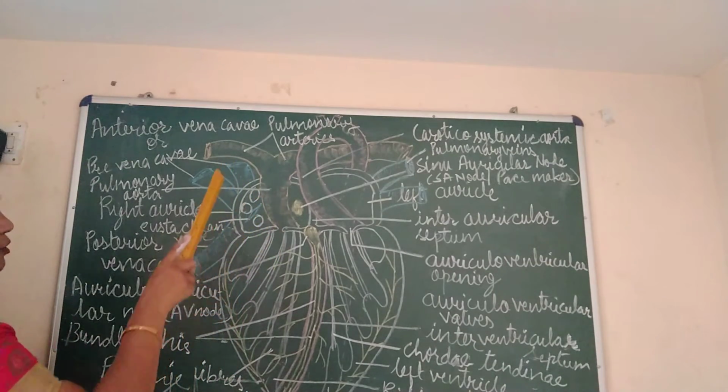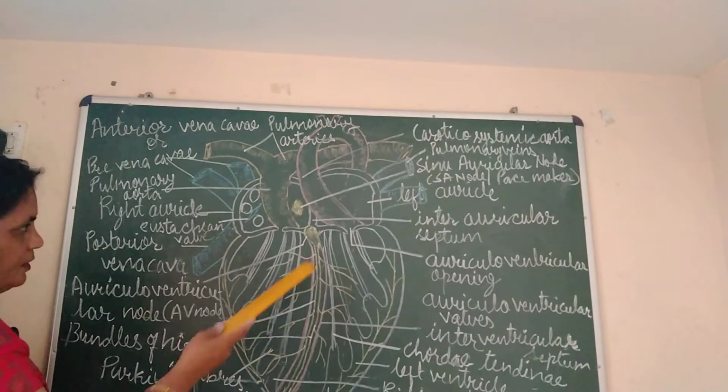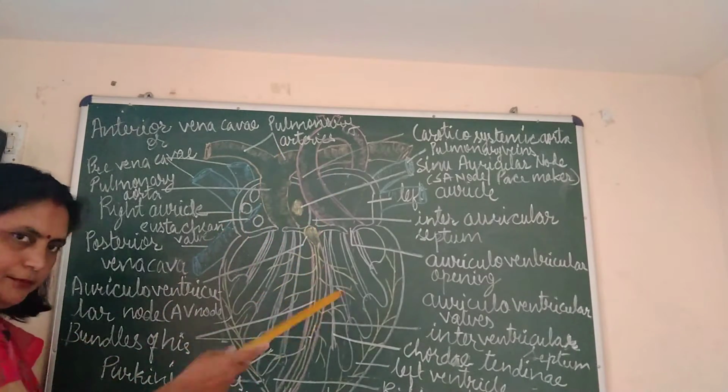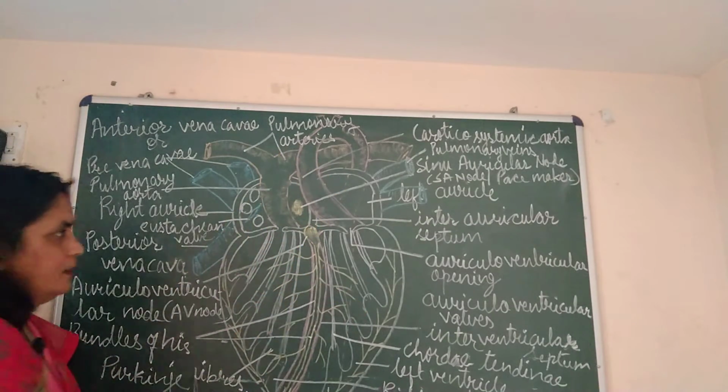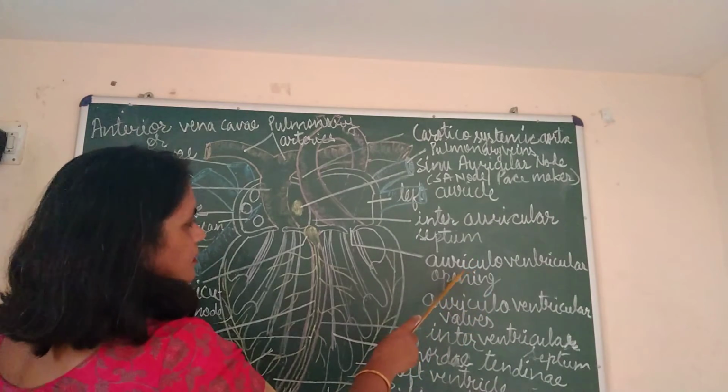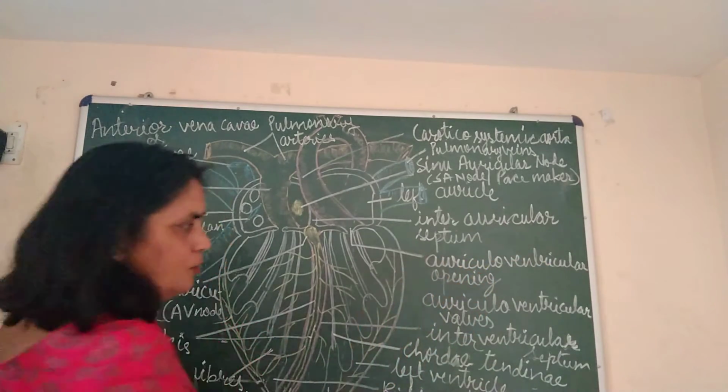Right auricle opens into right ventricle, left auricle opens into left ventricle via these auriculoventricular openings.